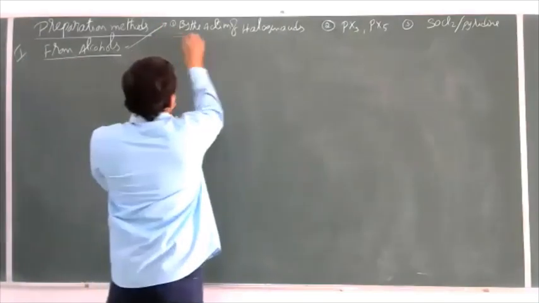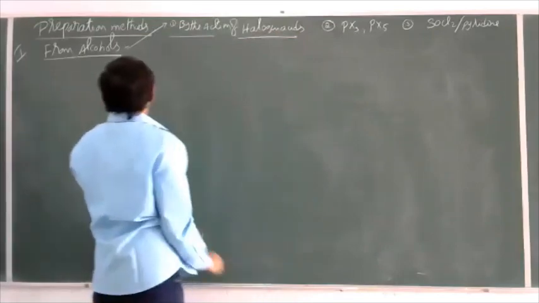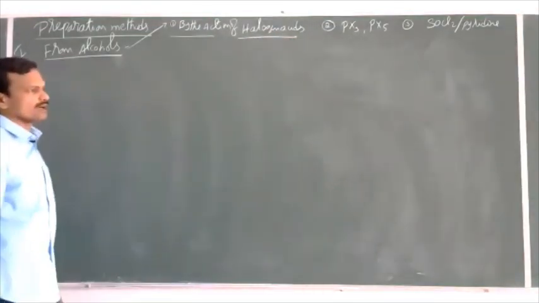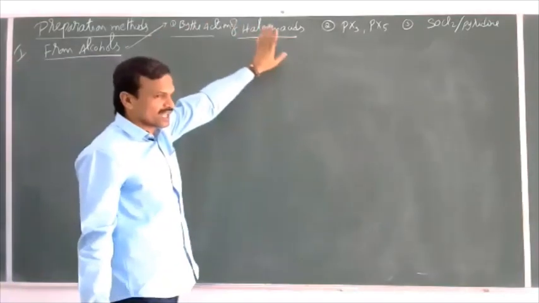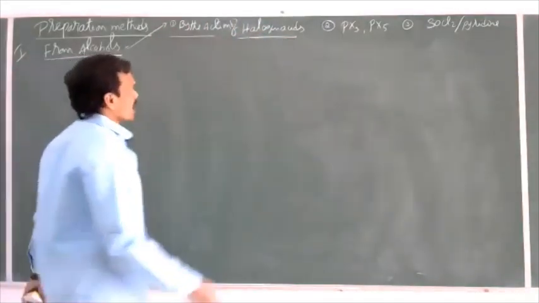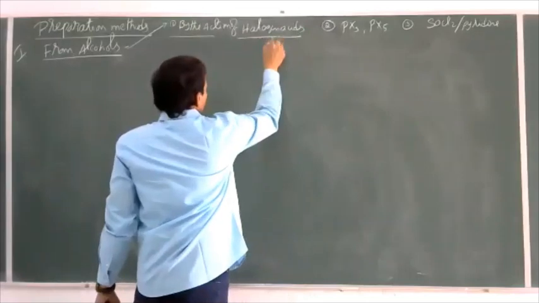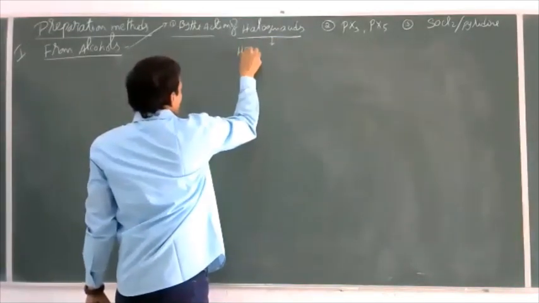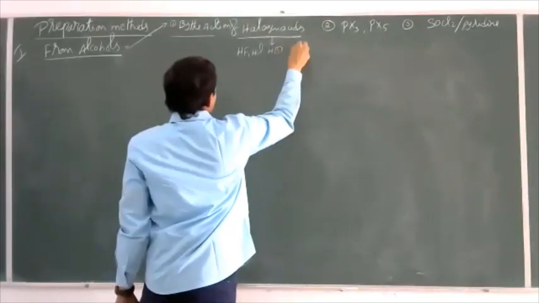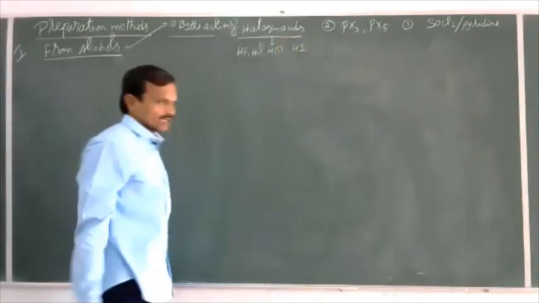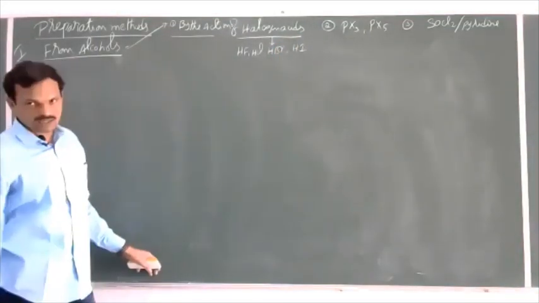First one, we'll go for first one. So preparation of haloalkanes from alcohols by the action of halogen acids. What are halogen acids? Nothing but HF, HCl, HBr, and HI. These are halogen acids.